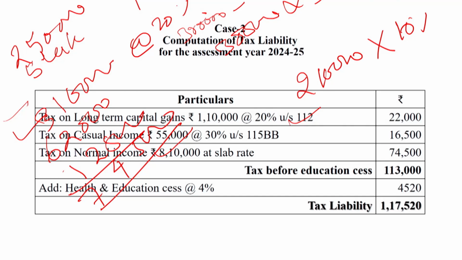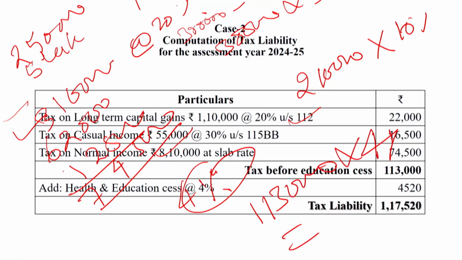Dear students, so 74,500, tax on casual income at the rate of 30% under section 115BB, and tax on long term capital gain at the rate of 20% under section 112, rupees 22,000. Total of the 3 amounts will be the tax before education cess, 1,13,000. On 1,30,000, tax cess rate 4% will be computed: 1,30,000 into 4% is equal to 4,520. That will be 1,17,520.